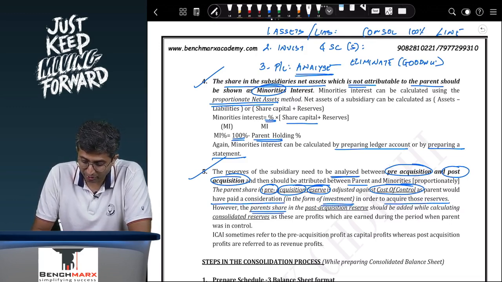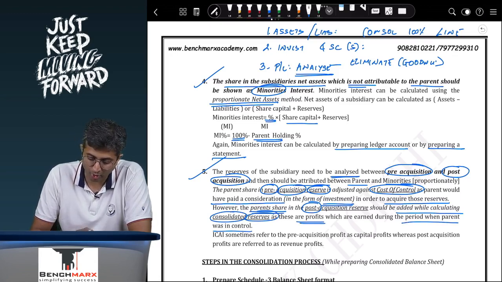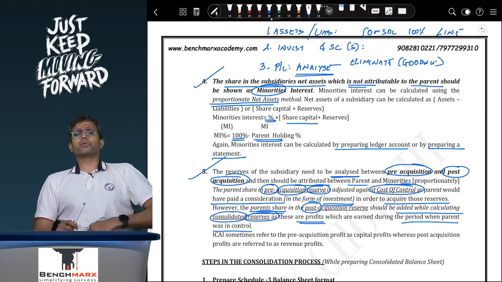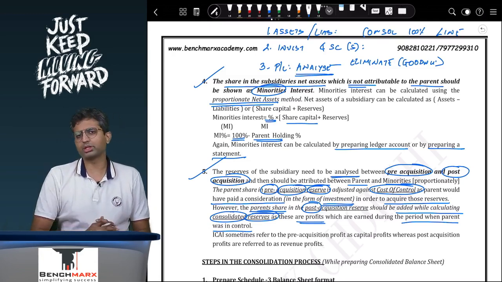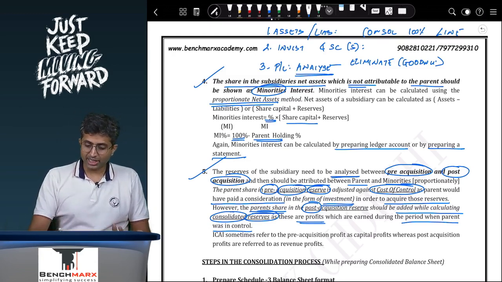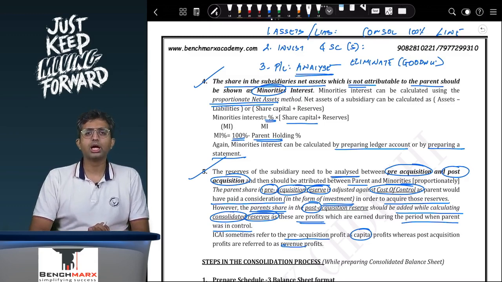However, the parent's share in the post-acquisition reserve should be added while calculating the consolidated reserves, as there are profits which are earned during the period when the parent was in control. So basically, long story short, pre-acquisition profits parent share against the goodwill workings, post-acquisition profits parent share will be consolidated. ICAI sometimes calls the pre-acquisition profits as capital profits, whereas post-acquisition profits is referred to as revenue profits.